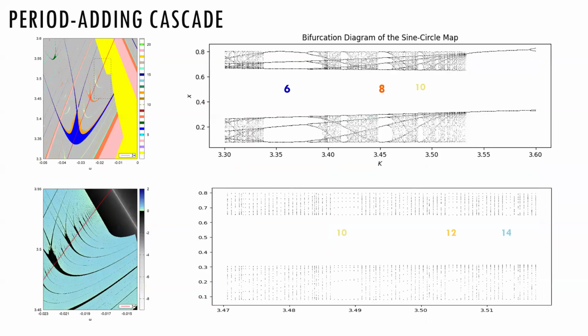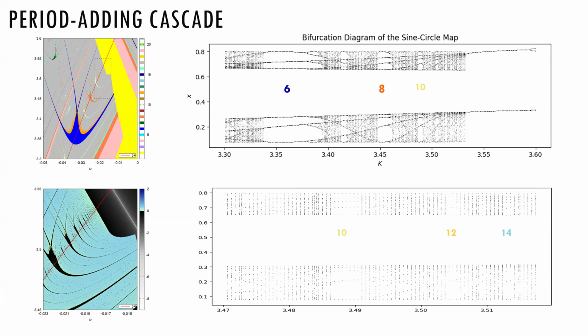To understand this further, we have also plotted the bifurcation diagram for these two plots, and we can clearly see the period adding behavior. We can see the regions of period 6, 8, 10, and in the zoomed in region, 10, 12, 14 periods are also visible. And as we zoom in further, we will also be seeing higher order periods like 16, 18, etc.